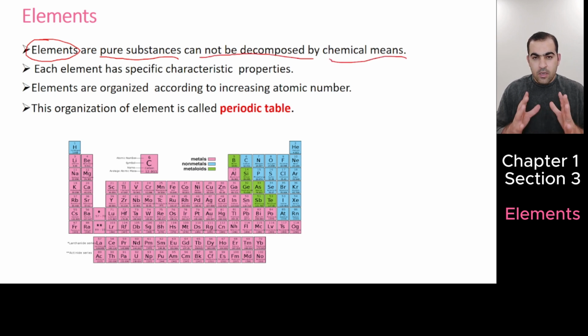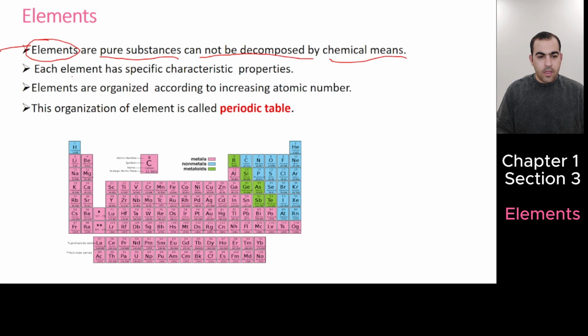A pure substance cannot be separated by physical method. Only compounds can be separated, by what? By chemical method. But elements are pure substances that cannot be separated physically or chemically.